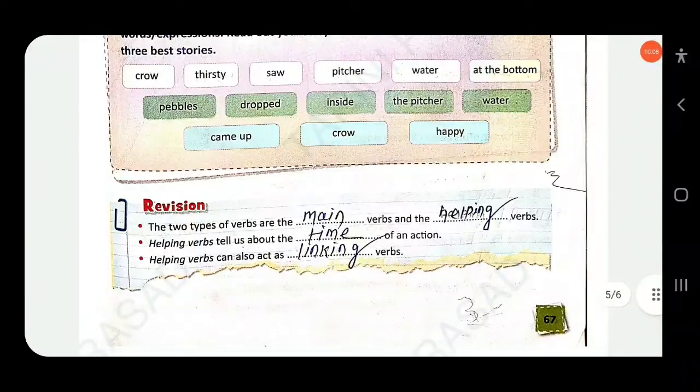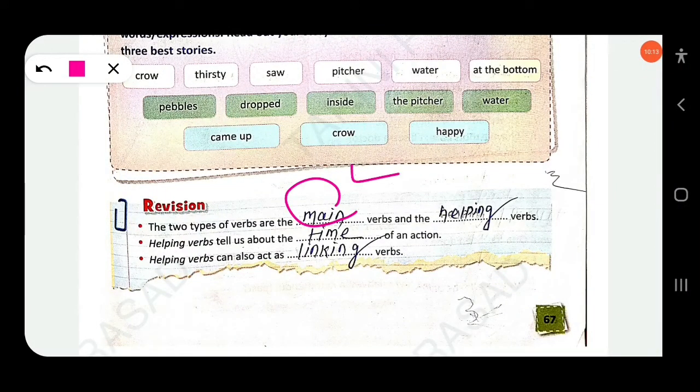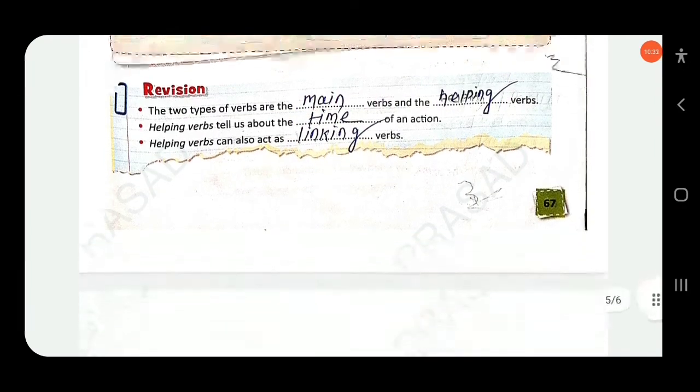Then next, revision. The two types of verbs are the main verbs and helping verbs. Okay. Helping verbs tell us about the time of an action. Yes, time of an action. Is, am, was, were, these tell us about the time of an action. Helping verbs can also act as linking verbs. Okay. Clear?